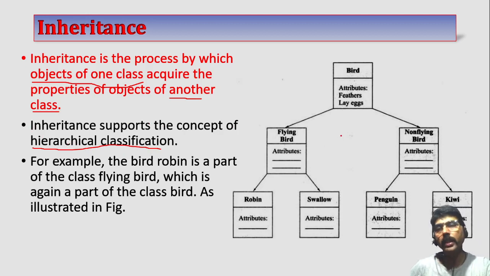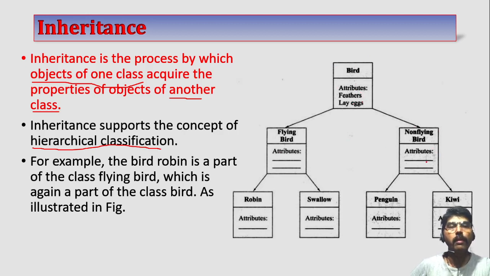Here one example is given to you. I have a bird at the top of the class. Using that bird, I am creating two types of classes here, called flying birds and non-flying birds. Both classes will take the most common features from the bird, like feathers, laying eggs.